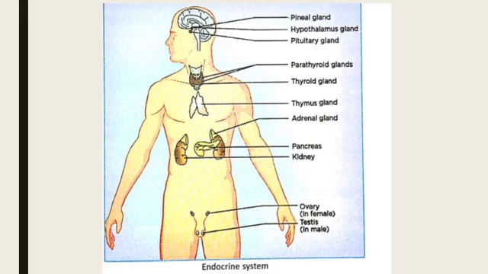They also release hormones which regulate the mineral levels in the blood. So these are the main glands which produce different types of hormones and they control different functions of our body. Some other glands of the endocrine system are hypothalamus, pituitary, parathyroid, pineal, and you already know the reproductive glands, ovaries and testes.